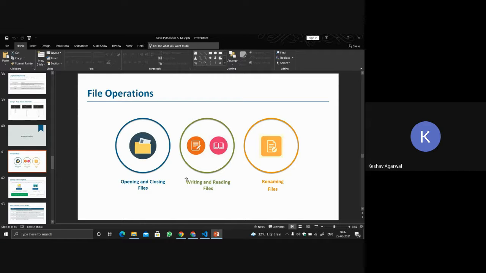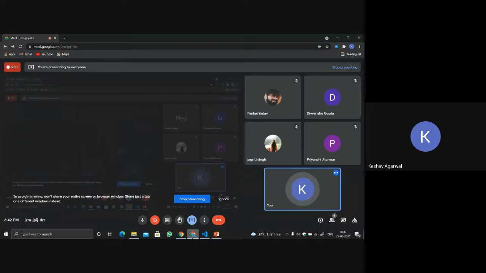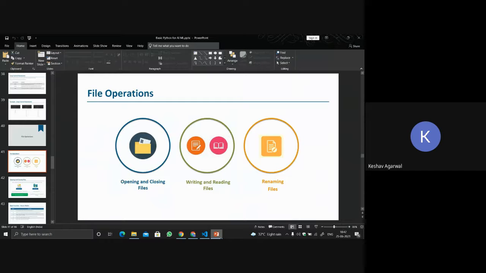And what are writing and reading? Writing is like doing something on the file. It can not only be writing, it can also be editing, or adding more lines. Let's say I have already made a file that has 5 lines written. Now I want 5 more lines to be added to it. So I will write again, I will append. This is what we mean by writing files.